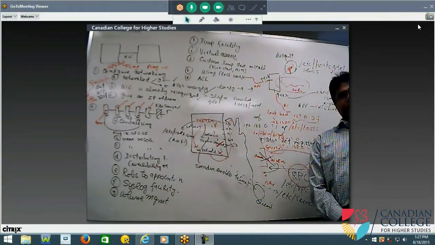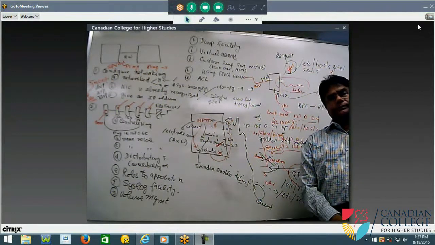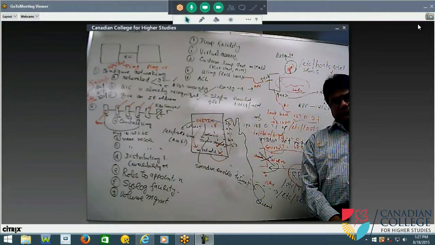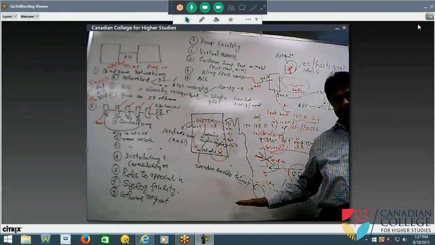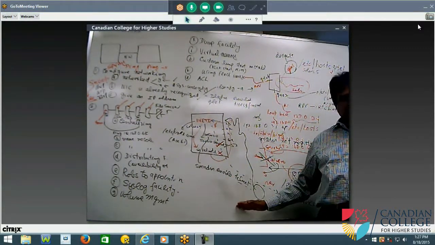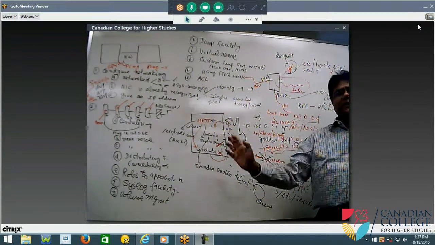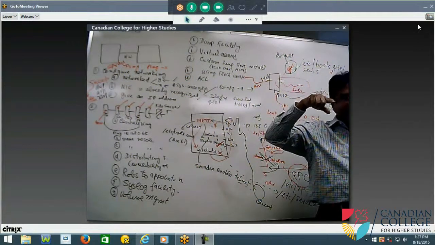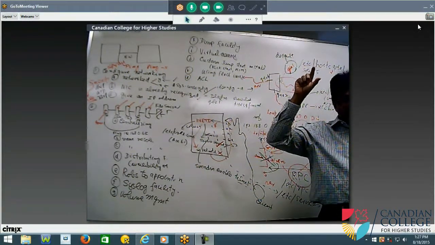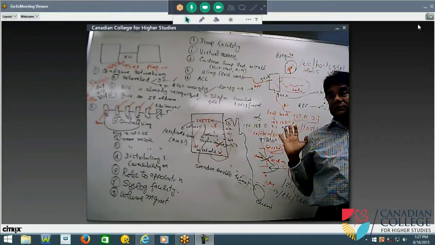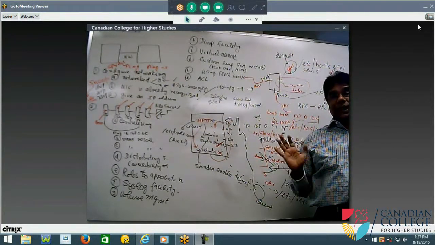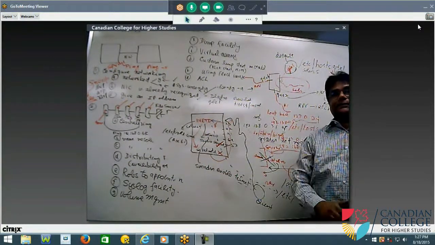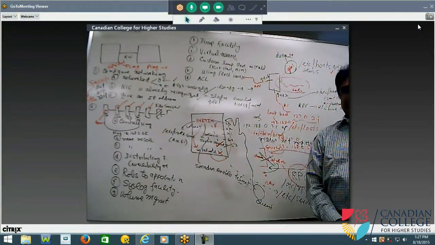I want this service to start and that service disabled. Then I have to type like this before I shut down? If I type it, it is effective immediately. It will go and update the repository. I told you there is a repository, the SMF repository. It will go and update there. I don't have to do that. In Solaris 10 I can't open the repository; the system will open it and put it there by typing this command.